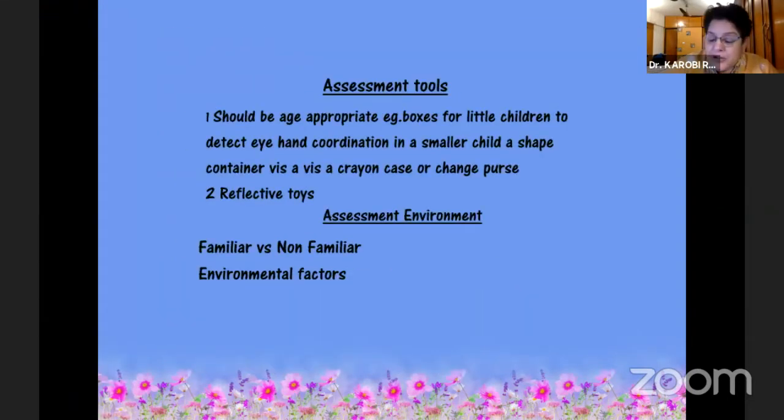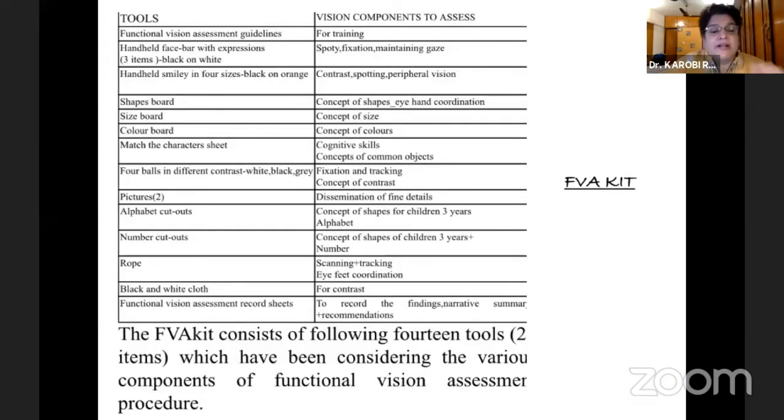So there are assessment tools which are there, and the environment has to be generally a familiar environment because they don't work well with an unfamiliar environment. Tools are like small boxes for hand-eye coordination and reflecting toys. Now this FVA kit consists of 14 tools, but there are 24 items in these where you can improve contrast, spotting, improve peripheral vision, improve hand-eye coordination. You get the concept of size, colors, and shapes, and it helps scanning and coordination.